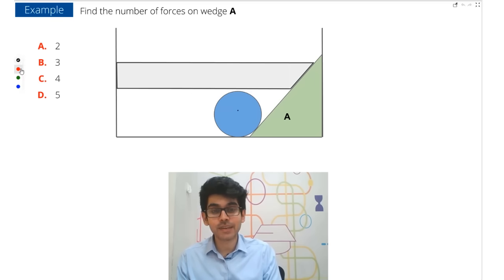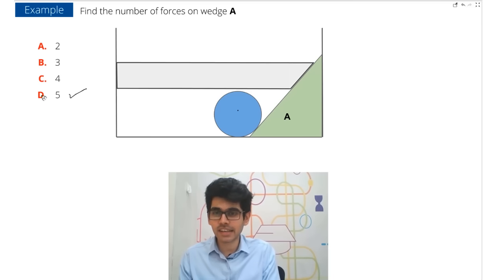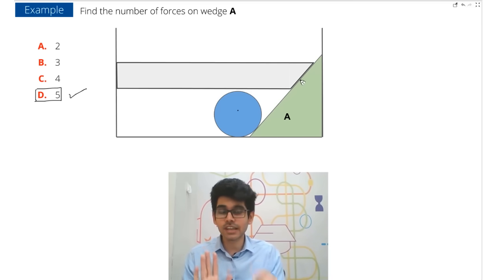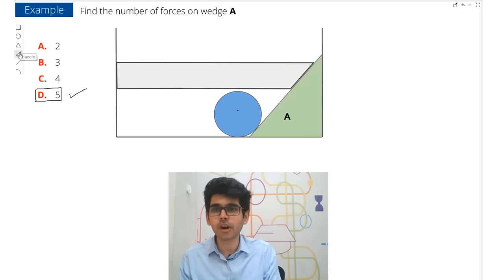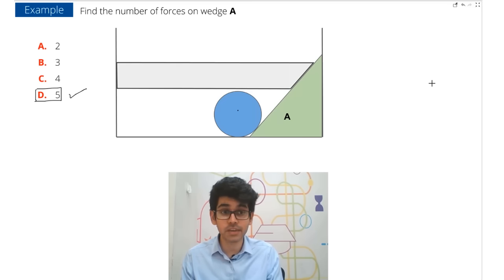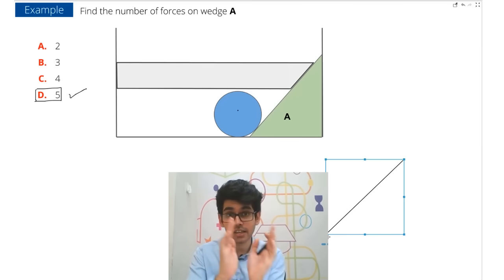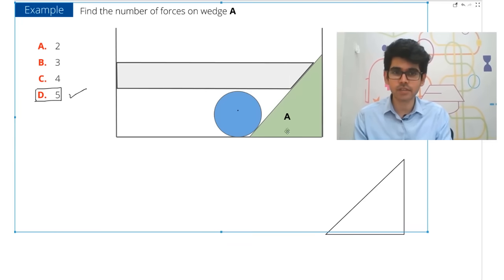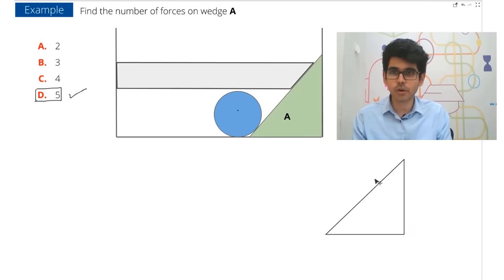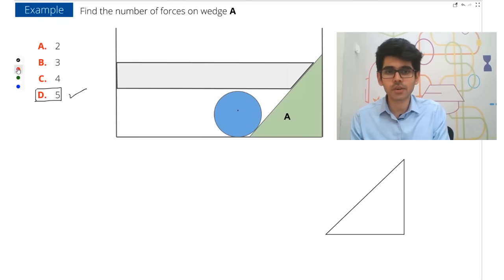The correct answer, my dear students, for this question was D, 5. So here, how do you visualize what forces are acting on the wedge? If I draw the free body diagram, now what is a free body diagram? Don't get confused if you don't know what it is. It is a very simple thing. That means you free the body and draw the forces. So I freed the body from everything, and now on this body let's visualize what the forces are.